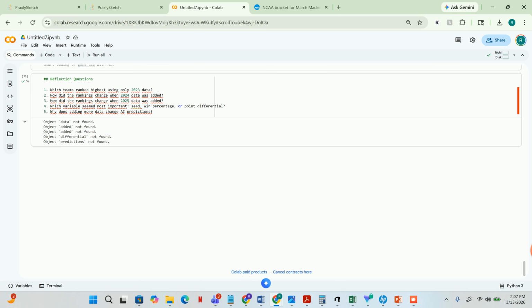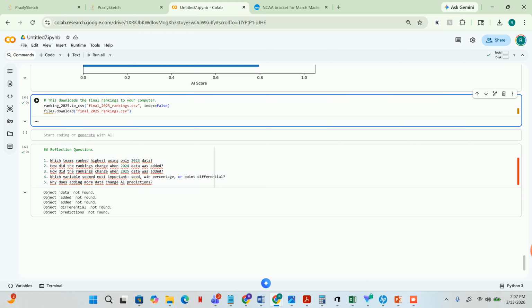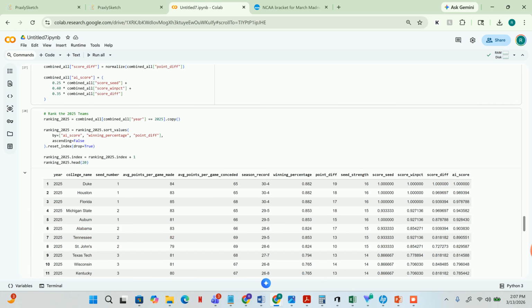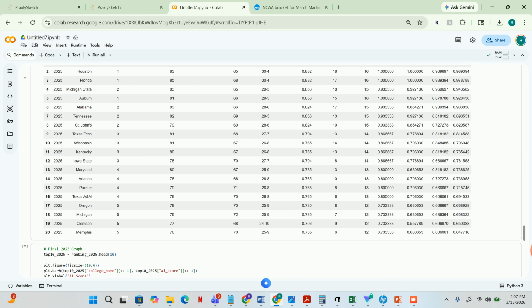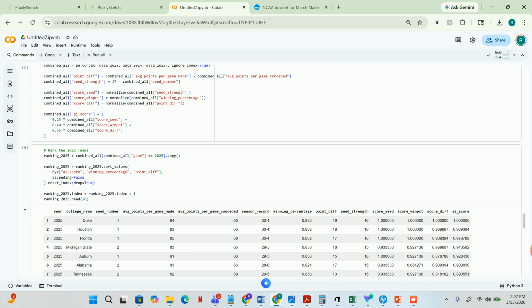If we go all the way down to this Colab, I actually added some discussion questions as well. So, which teams rank highest using only 23 data? How did the rankings change when 2024 data was added, and when the 25 data was added? This will be answered in a different worksheet that I will be giving them. And this is just a little introduction on how they can use AI prompts to generate these complex codes without the need to fully understand them.